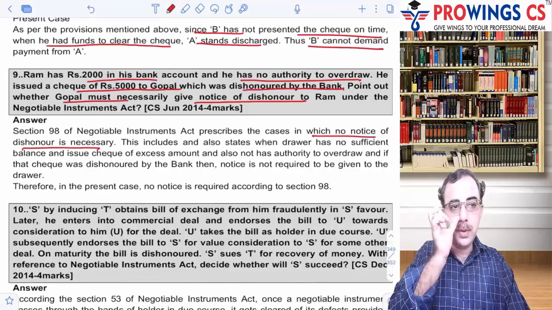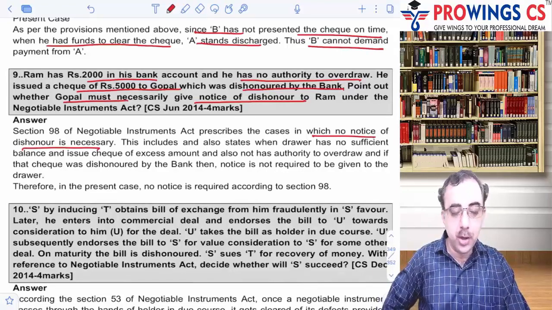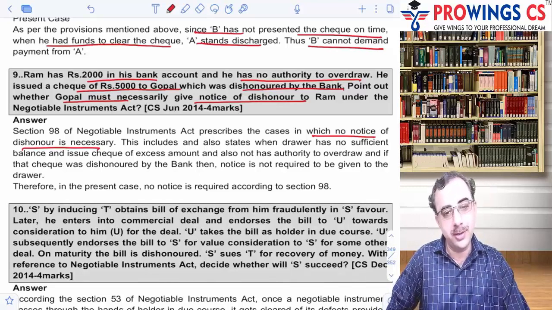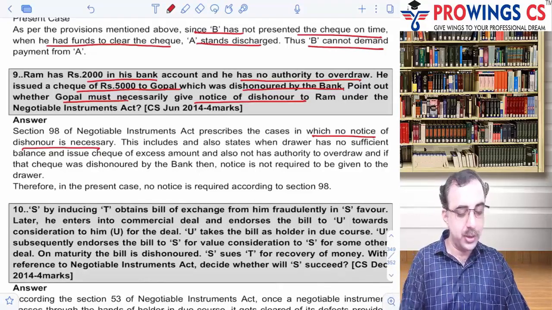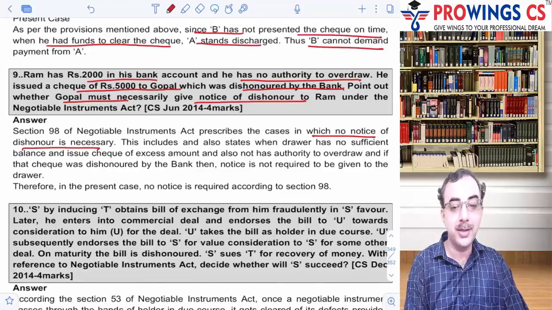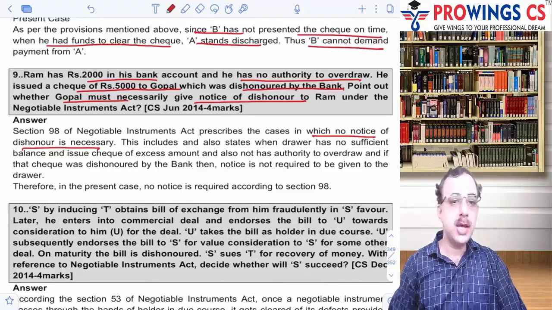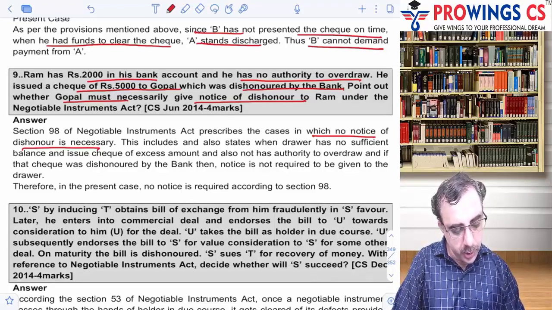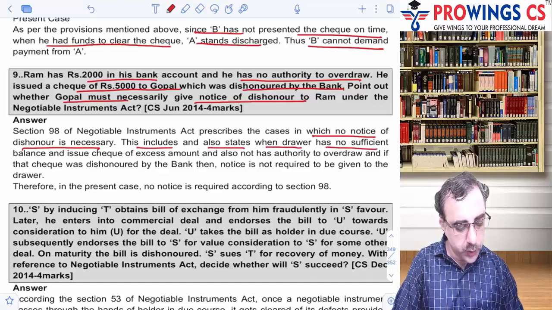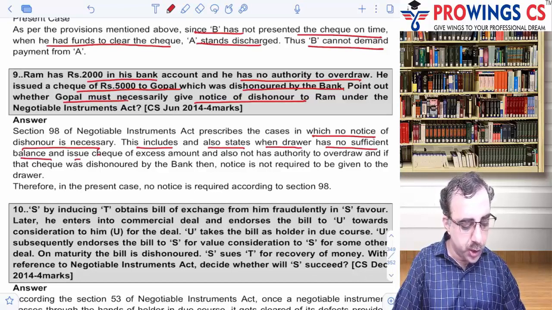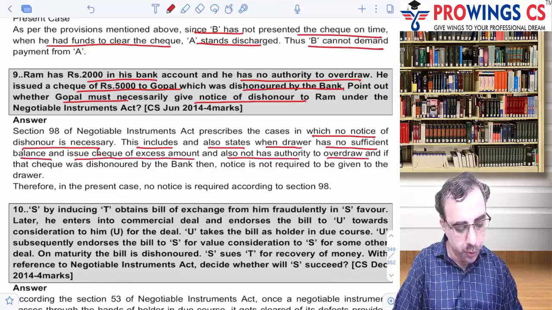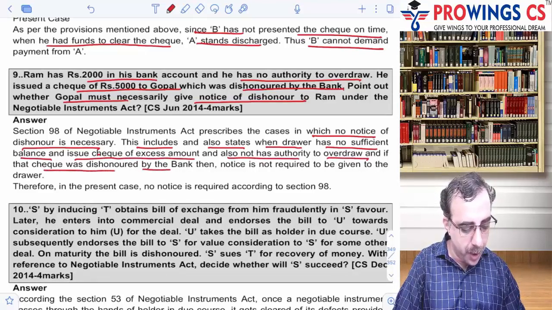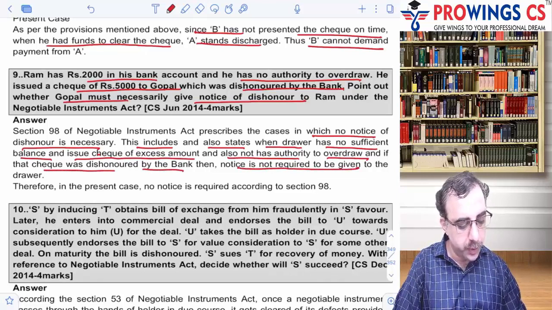तो क्वेश्चन से ये समझ में आया, 2000 इन बैंक अकाउंट, which he has no authority to overdraw, ओवरड्रॉ की अथॉरिटी थी नहीं, तो यहां पर उसने 2000 होते हुए भी ज्यादा का चेक बना दिया. तो इतने ज्यादा का चेक बनाने की क्या जरूरत थी? तो यहां पे सेक्शन 98 includes and also states that when a drawer has no sufficient balance and issues a check of excess amount and also has no authority to overdraw, if the check was dishonored by the bank, then notice is not required to be given to the drawer.